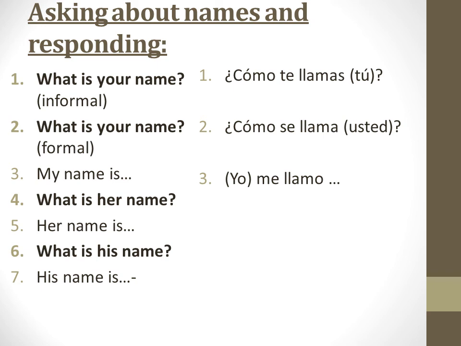Right, to ask what is her name. Now let's think about this. Remember what we've said. Él, ella, and usted are going to share the same form of the verb. In this case, the verb is llamas, llama, right? So they're going to share the same form of the verb. And they're also going to share grammar-wise the rest of it. So the se is going to be the same as well.